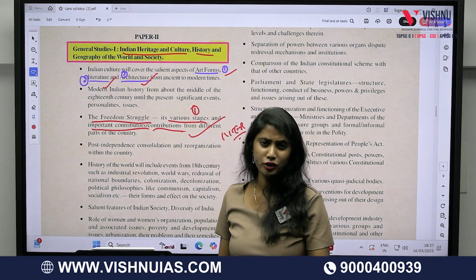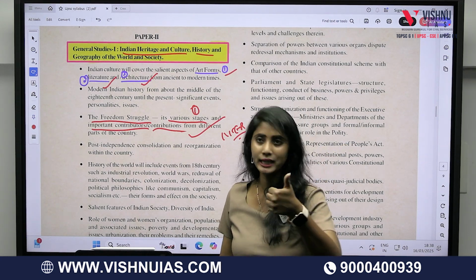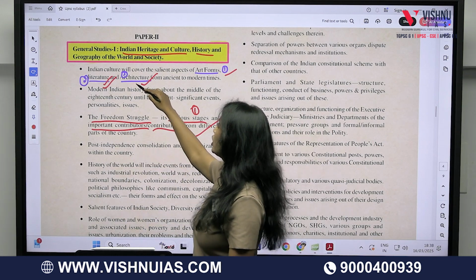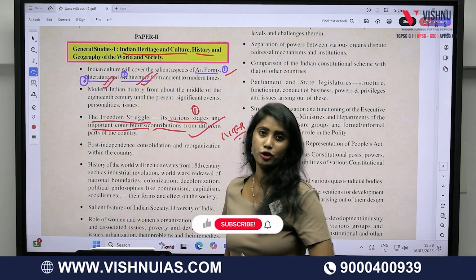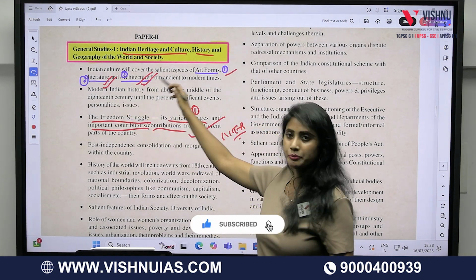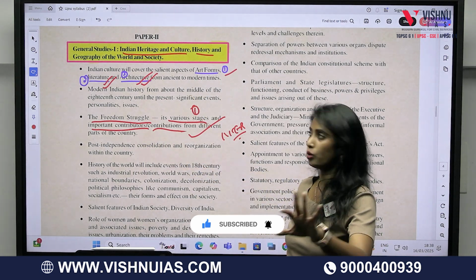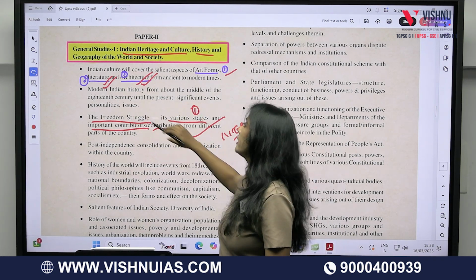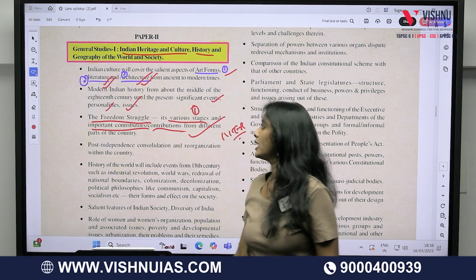After completing your graduation, you know the meaning of art forms. You also know what literature means, and you also know what architecture means. So no need of googling all these terms. You are very much aware of this. Now second, modern Indian history, I'm just taking this as an example so that I can make you understand. Modern Indian history from about the middle of the 18th century until the present. Significant events, personalities and issues.